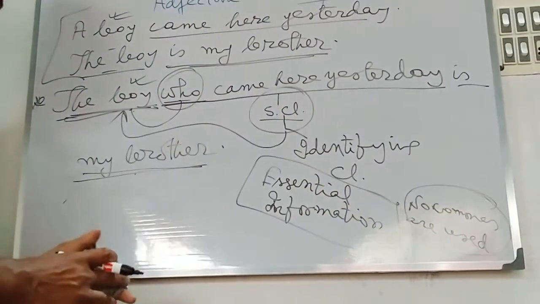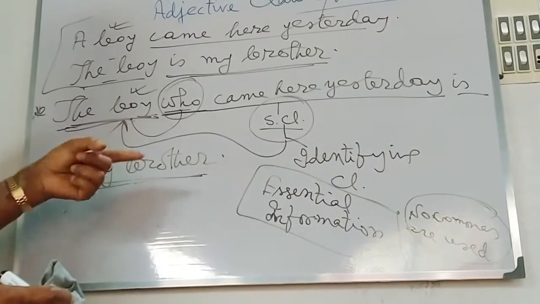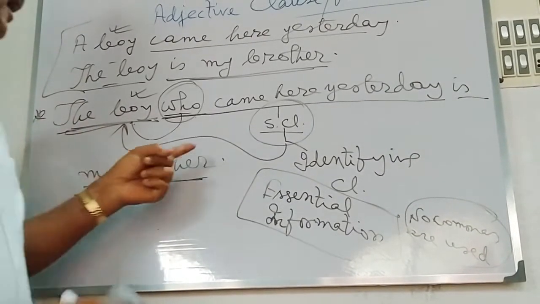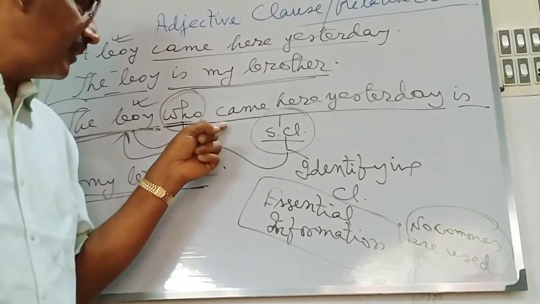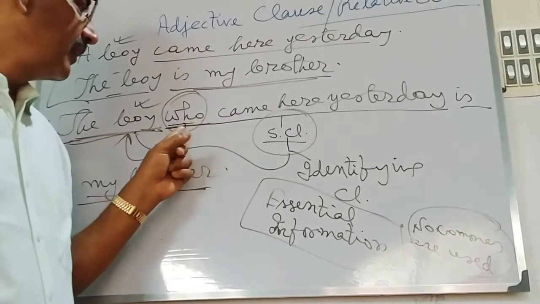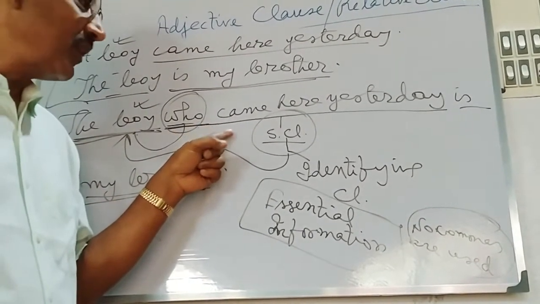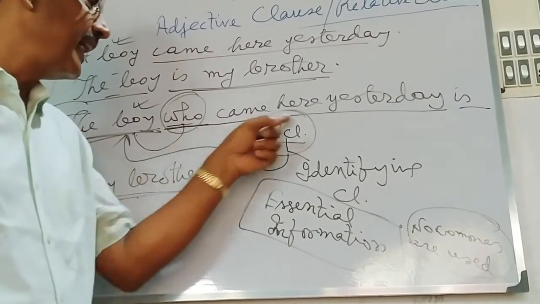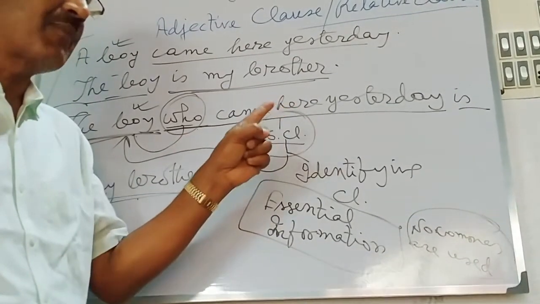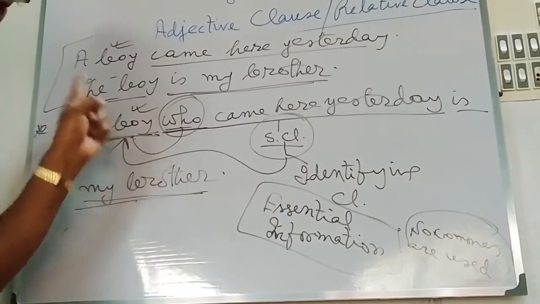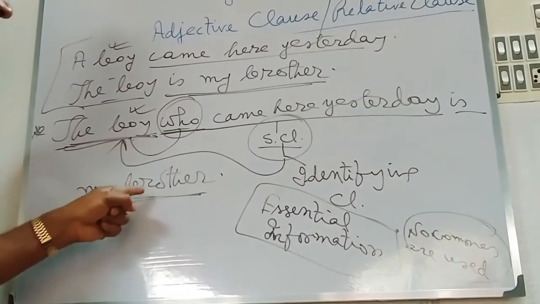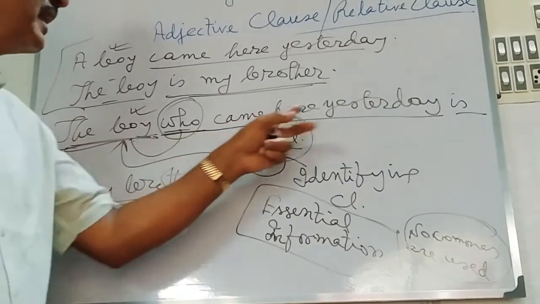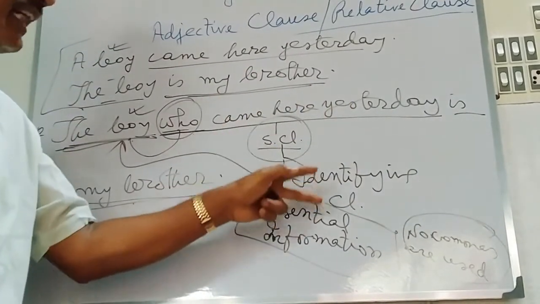And in the first example I have given to you, Rabindranath, just after Rabindranath you have used commas, but here in the second sentence I have not used any commas, because here this subordinating clause is used to say something about the particular boy who is my brother. Here the boy is my brother is the principal clause. Who came here yesterday is the subordinating identifying clause.